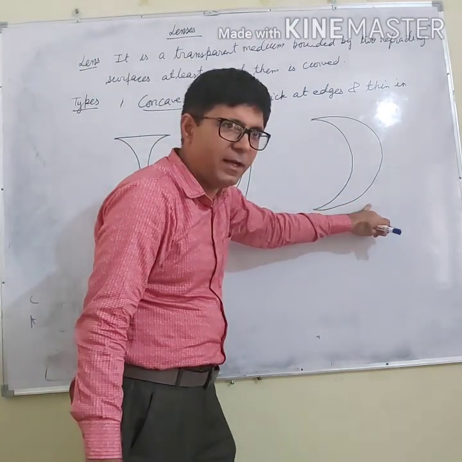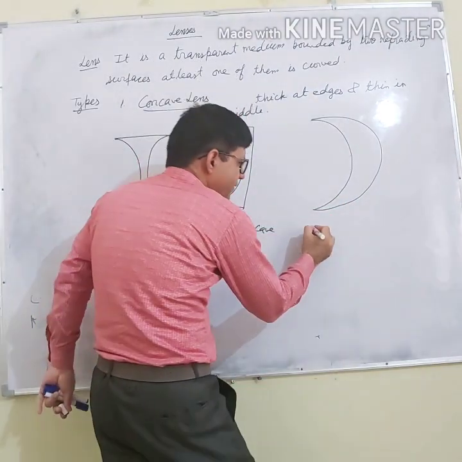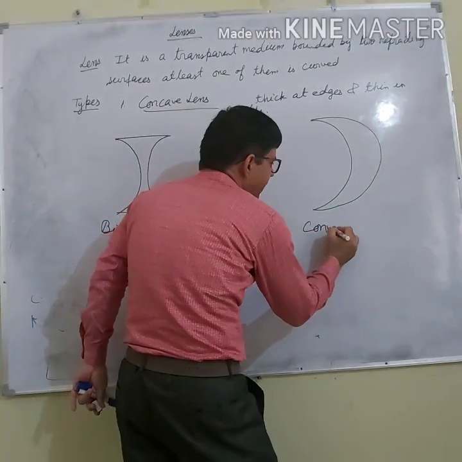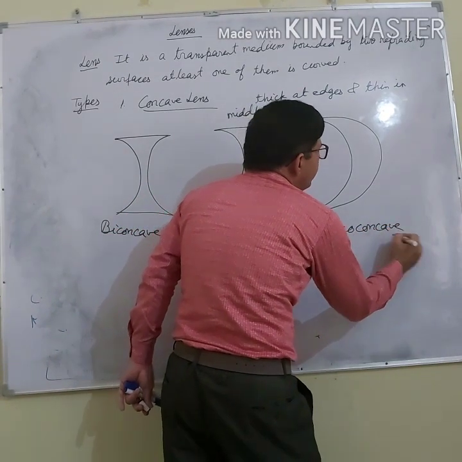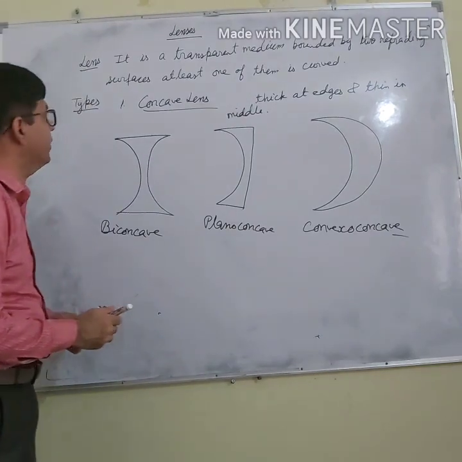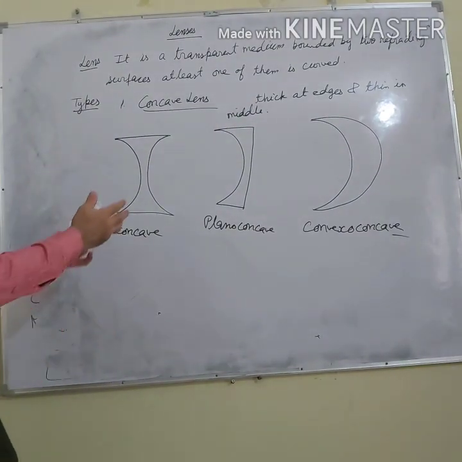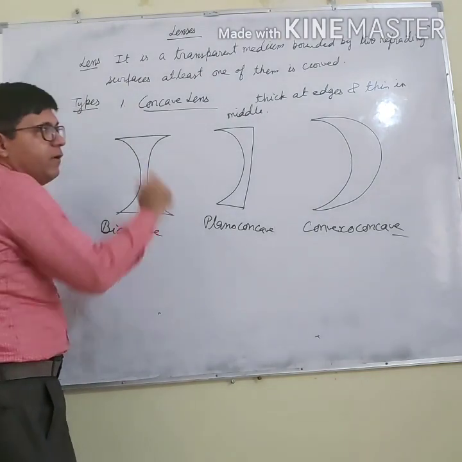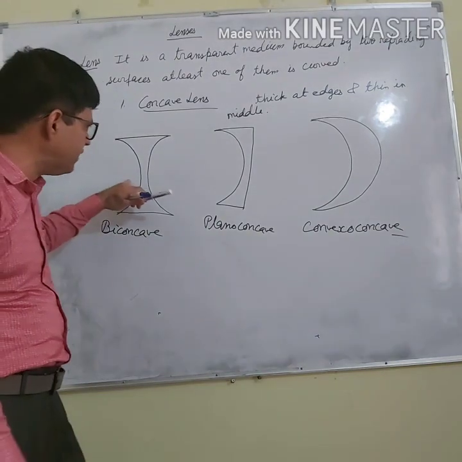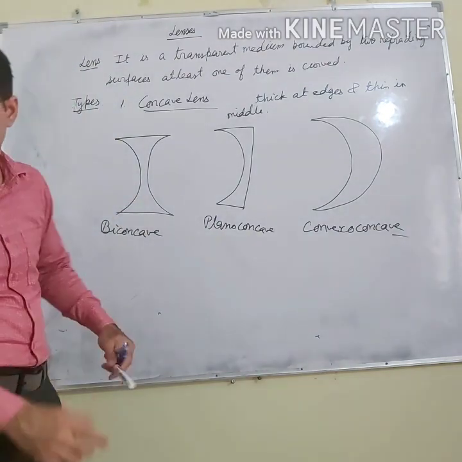One concave, another convex. So I will call it convexo-concave. So what is this? This is a concave lens. Why concave? Because one of the surfaces is concave, in which refraction takes place from the inner surface.